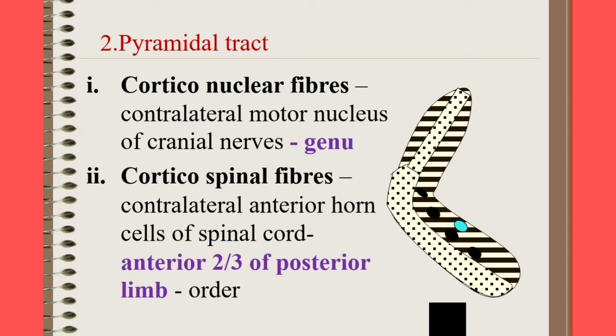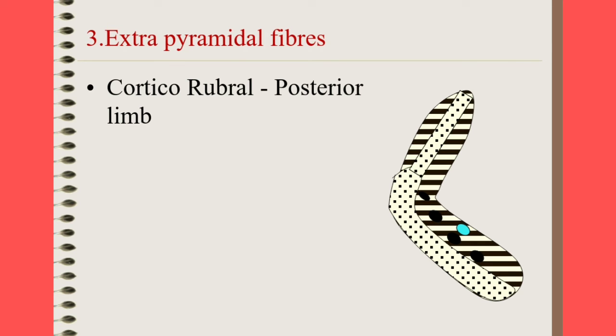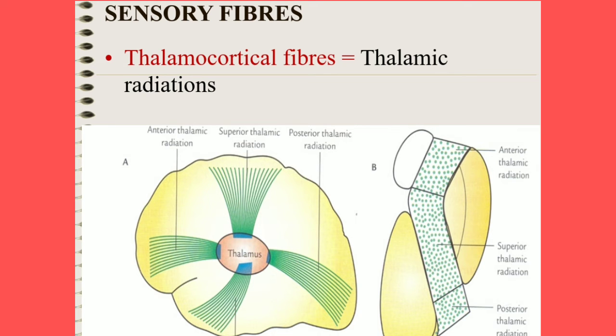The next fibers occupying the internal capsule are pyramidal tract fibers. These are corticonuclear fibers occupying the genu and corticospinal fibers occupying the anterior 2/3 of the posterior limb. The extrapyramidal tract fibers occupy the posterior limb as corticorubral fibers. The next fibers are sensory fibers, that is thalamocortical fibers as thalamic radiation. There are 4 types of thalamic radiation: anterior thalamic radiation, superior thalamic radiation, posterior thalamic radiation and inferior thalamic radiation.